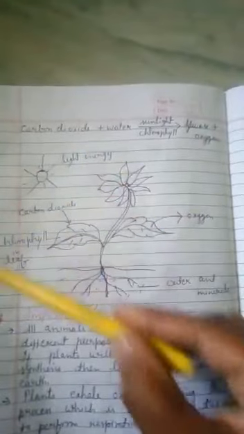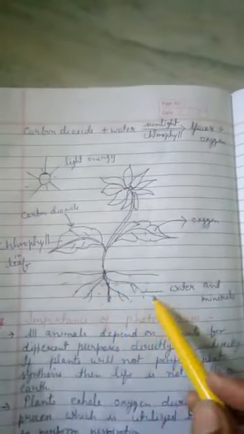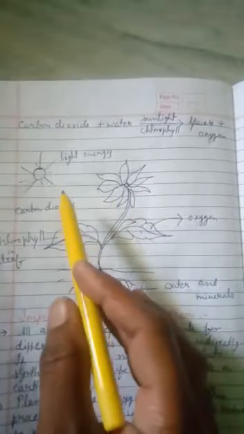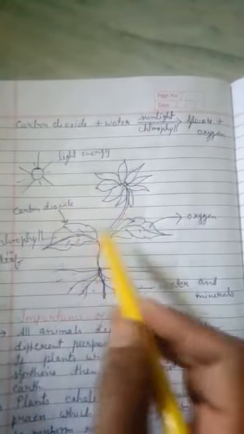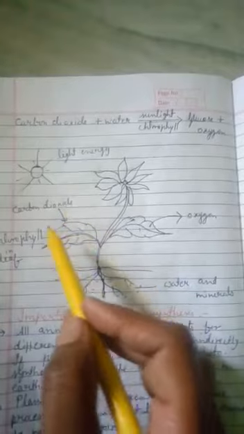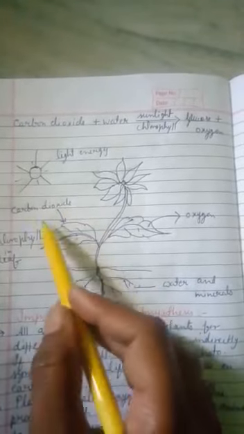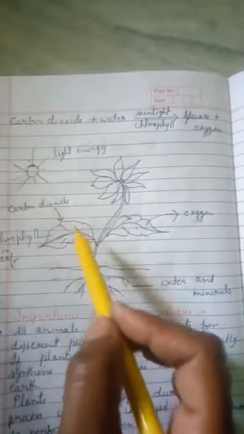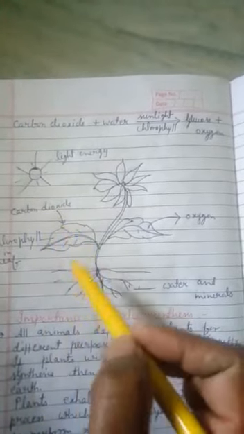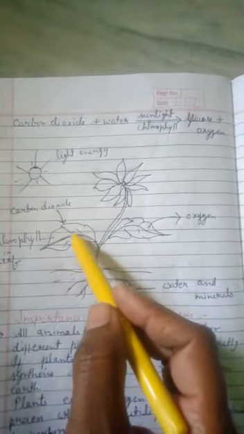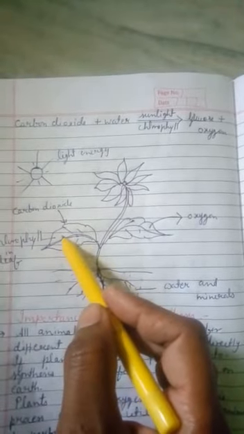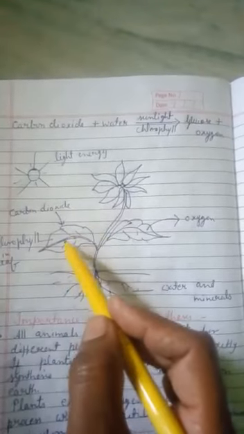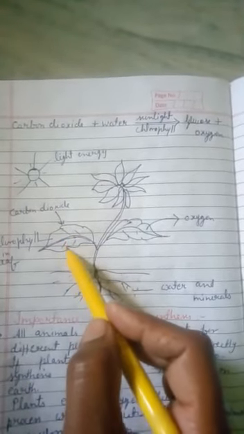This photosynthesis is also represented by a diagram. In this diagram, in the presence of sunlight, this is the green plant. They take carbon dioxide from the atmosphere, and carbon dioxide gets into the plant through the leaves, because leaves have tiny pores on their surface, and these pores are known as stomata.